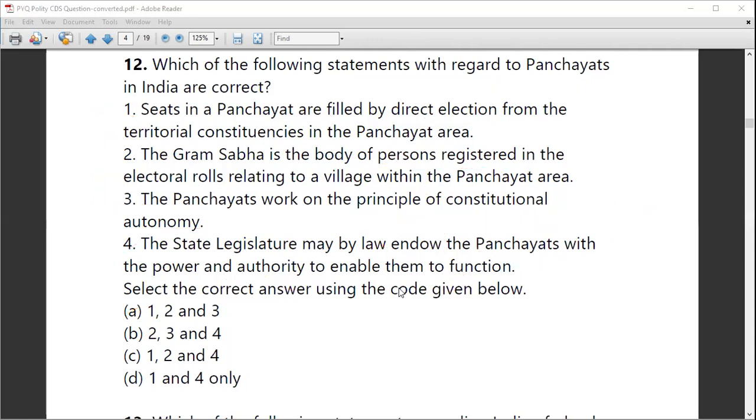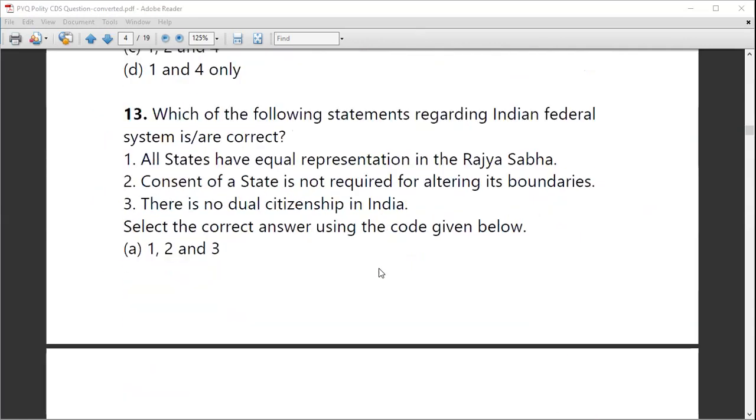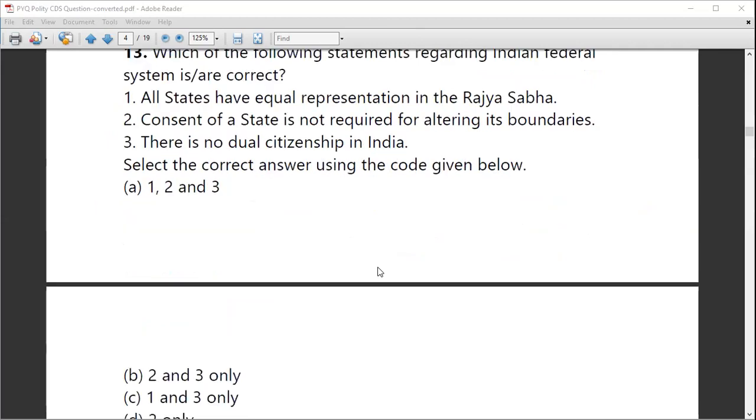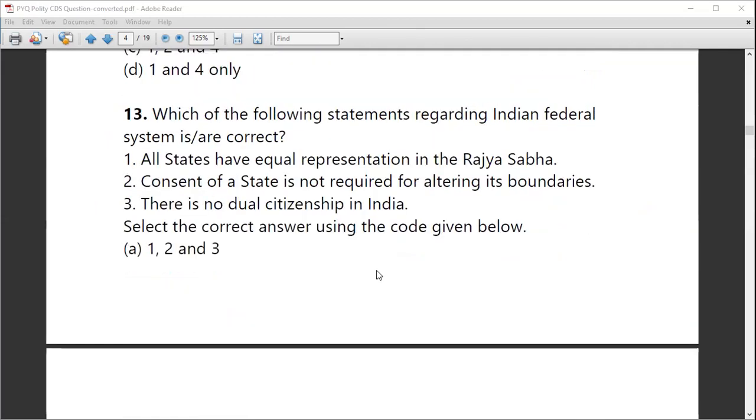Next, we'll discuss the next question. Here you can see, which of the following statements regarding the Indian federal system is correct? When we say India is a federal country, it means that India is not completely a federal country. It is a quasi-federal country, because the statutory powers of the Indian government lie with the central government only. What do we mean by federalism? Federalism means there is a division and delegation of power to the states.